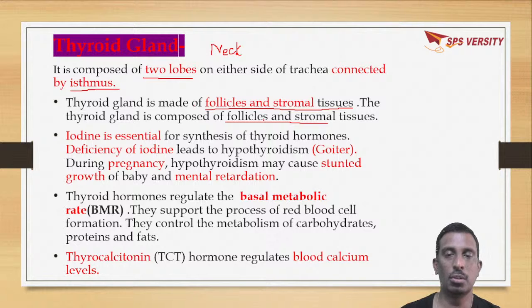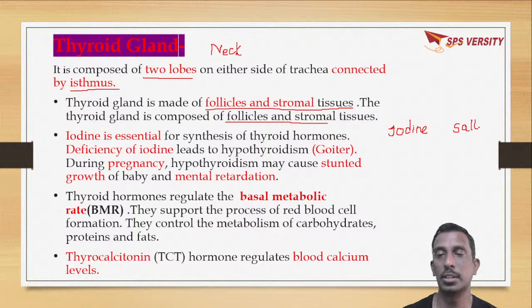For the thyroid gland to function effectively, that is, for synthesis of thyroid hormones, we require iodine. Iodine is the element required for proper secretion of thyroid hormones. That's why the salt we consume is iodized salt.